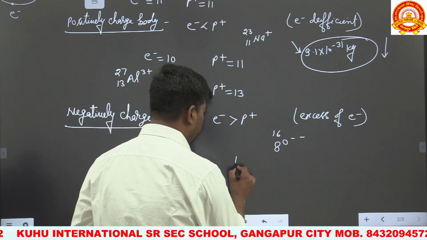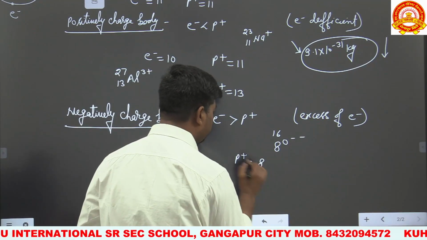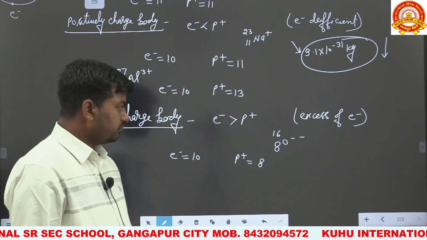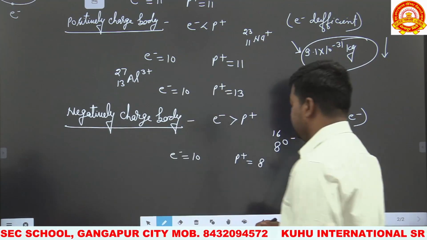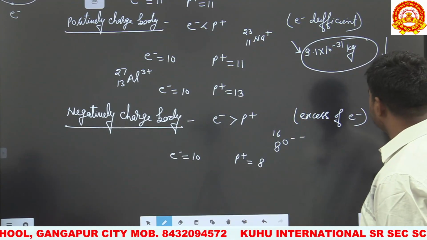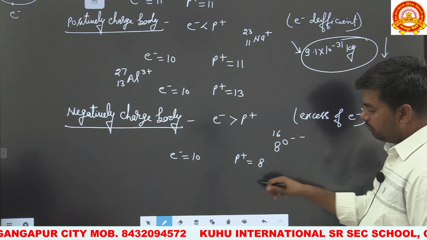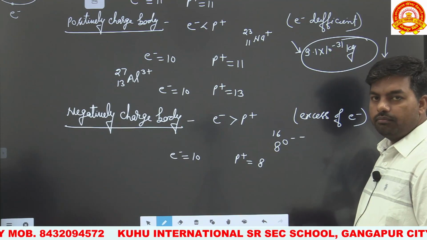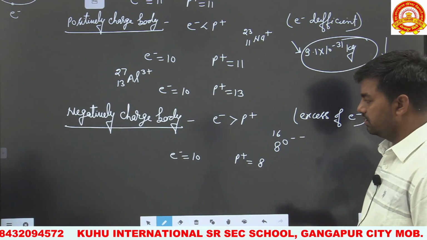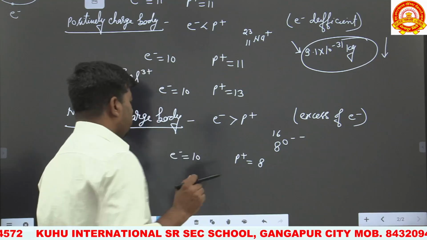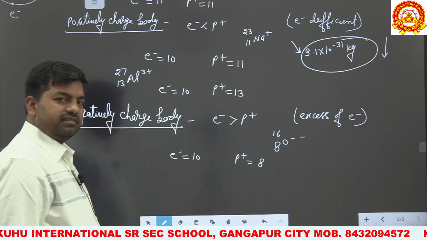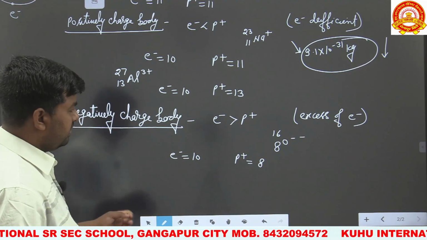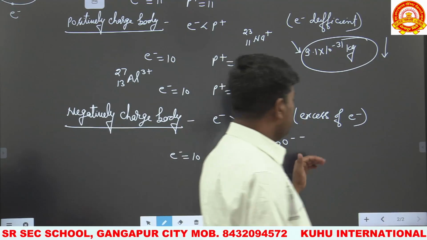And what is the number of protons? It always remains constant at 8, because it is very tough to remove protons from the nucleus. To remove particles from the nucleus of an atom, more energy is required. So it is very easy to take electrons from different subshells. Okay, now this is the negatively charged body.